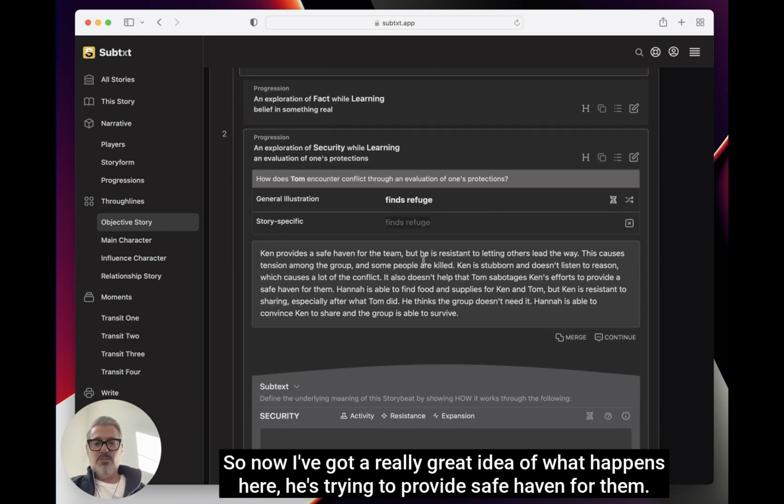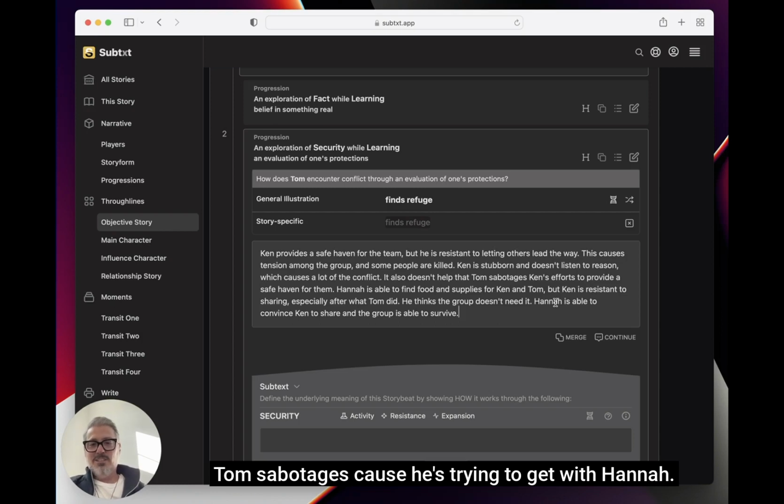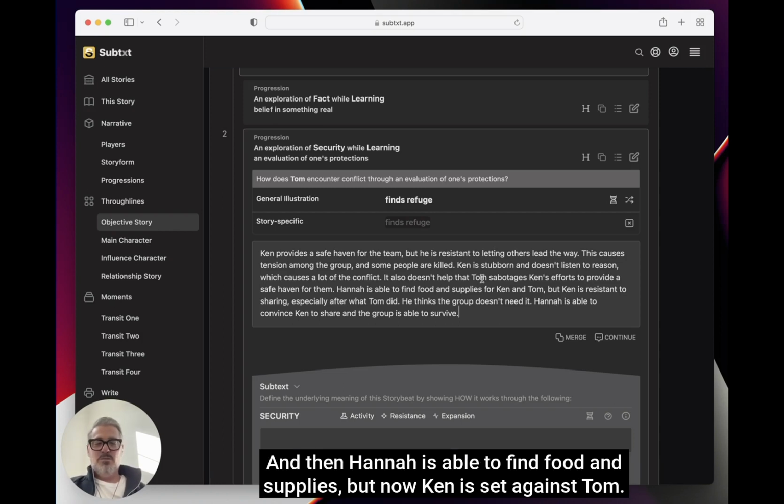He's trying to provide safe haven for them. Some people are killed along the way. He's stubborn, doesn't listen to reason. Tom sabotages because he's trying to get with Hannah. And then Hannah's able to find food and supplies, but now Ken is set against Tom.